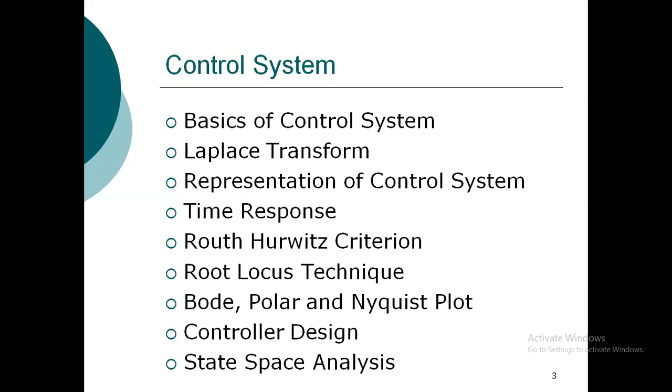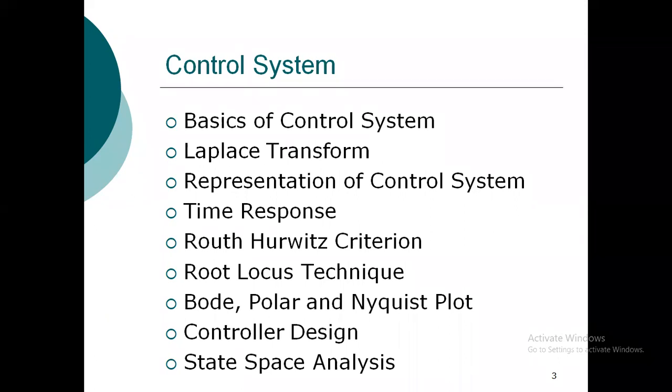So we will be giving some kind of input to the system and we will be checking for the output. In the time domain response, we will be having different kinds of responses like overdamped, underdamped, critically damped, and sometimes undamped response. These responses are covered under the time domain response. These are the responses we get when we apply some input to the system, depending upon the system characteristic.